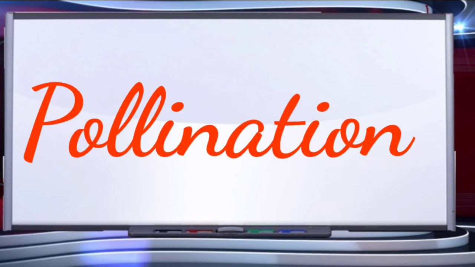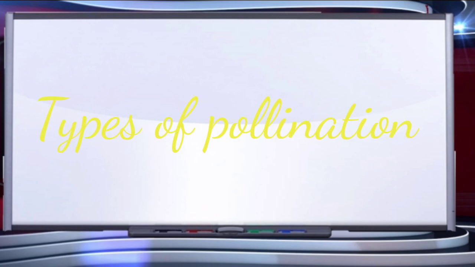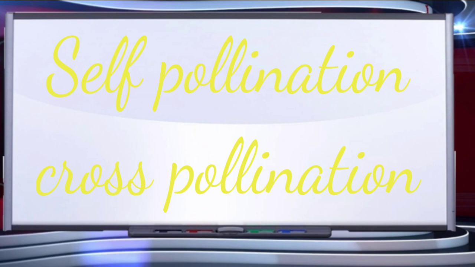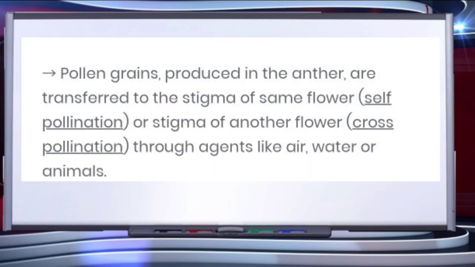So, the next term is pollination. The transference of the pollen from the anther to the receptive stigma is called pollination. There are two types of pollination, children. One is self-pollination and the second type is cross-pollination. In self-pollination, children, pollen grains produced in the anther are transferred to the stigma of the same flower, and in case of cross-pollination, it is transferred to the stigma of another flower through agents like air, water, or animals.